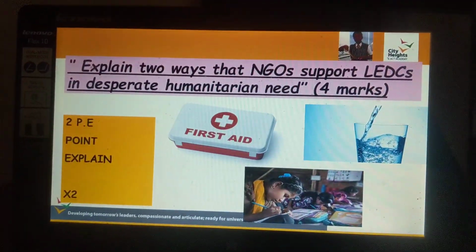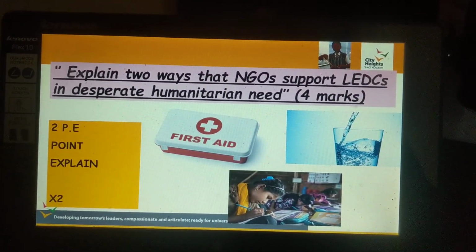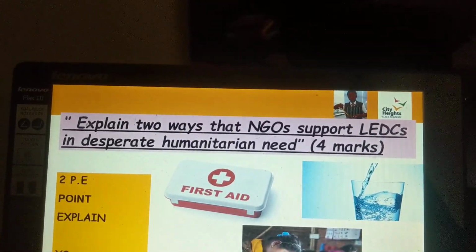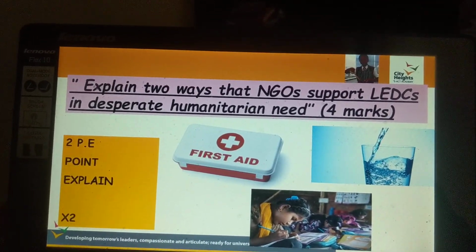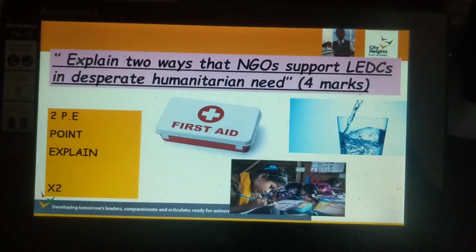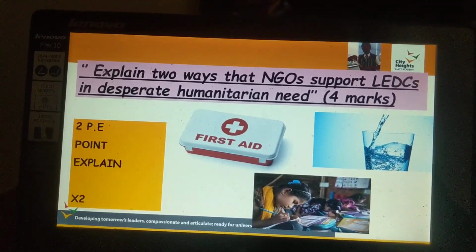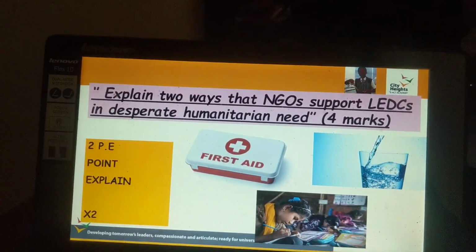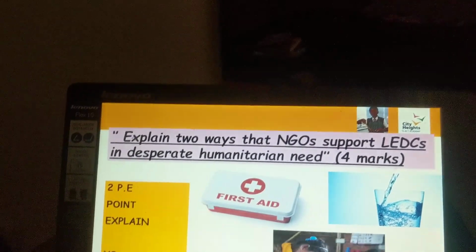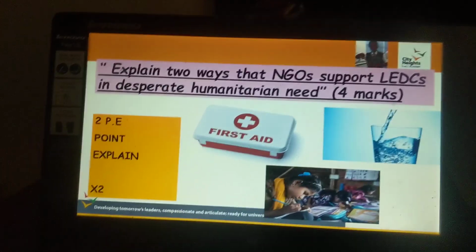Alright, lovely. So, exam question is, explain 2 ways that an NGO supports LEDCs in desperate humanitarian need. That is your exam question for today, which I would like all of you to answer on that worksheet that will be attached to the Google Classroom. An LEDC is a less economically developed country, so a poor country. I'll give an example. So countries in Africa, like Nigeria, like Cameroon, countries in Asia, like India, like Pakistan and Sri Lanka, countries that are very, very poor.